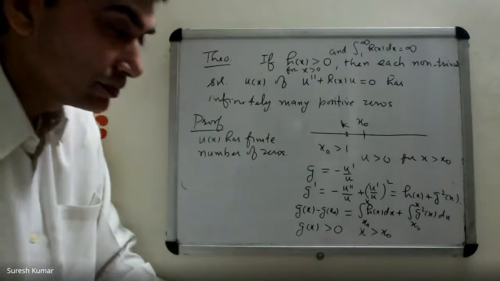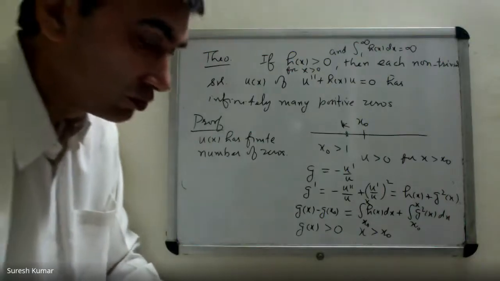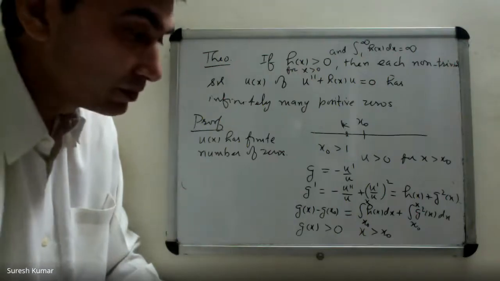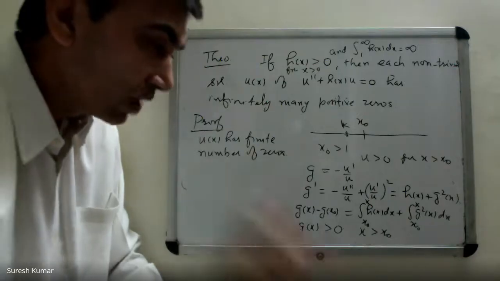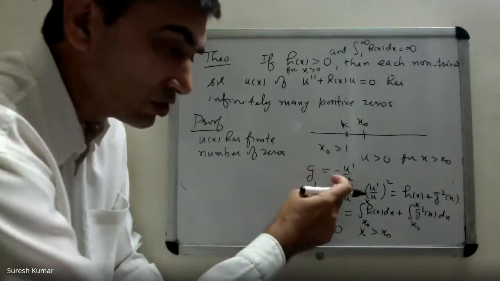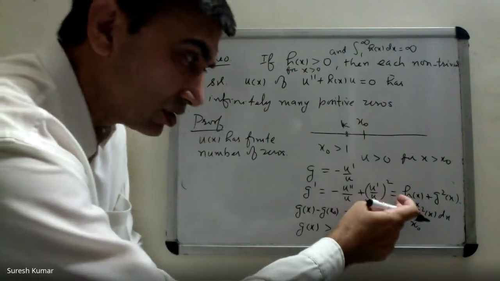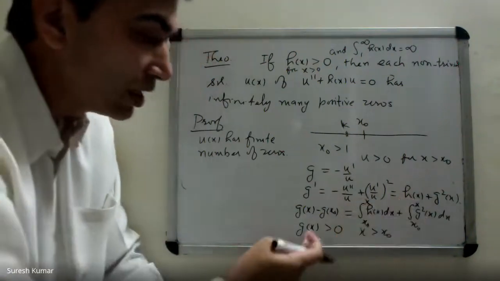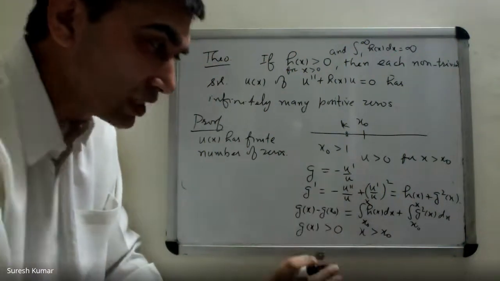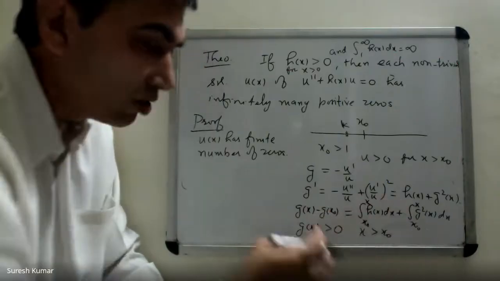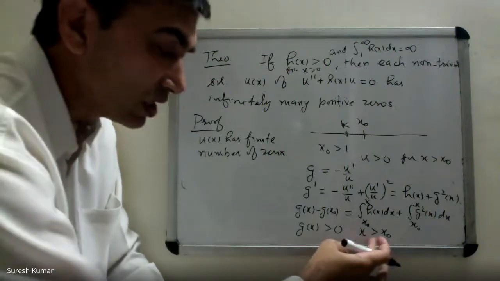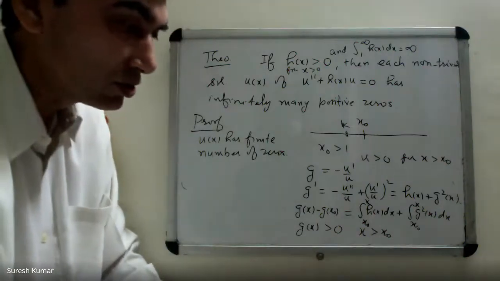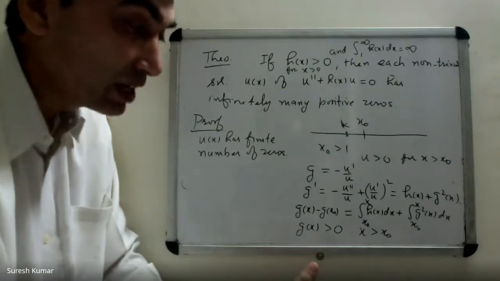Is it fine? Yes, sir. Any doubt you can ask me. I repeat again, I have constructed a function g, g prime is this, up to this there is no issue. Then I integrated both sides from x naught to x. This is also fine. Now I am saying that g(x) is positive for sufficiently large values of x greater than x naught. Why am I claiming it?